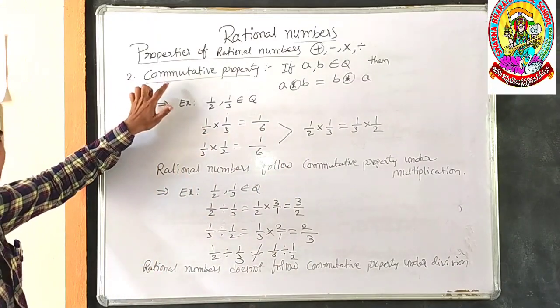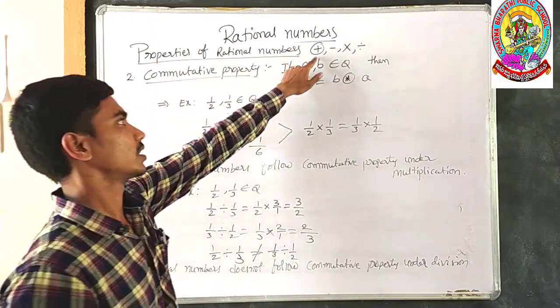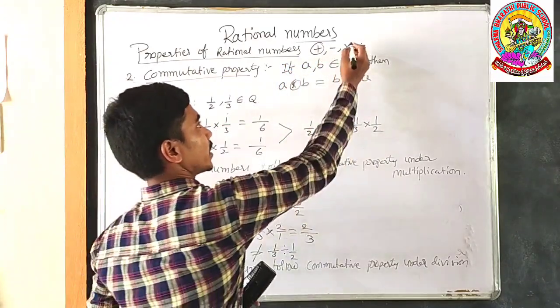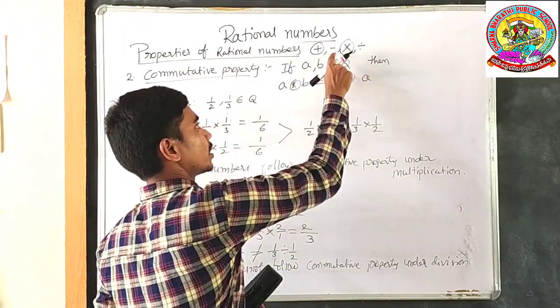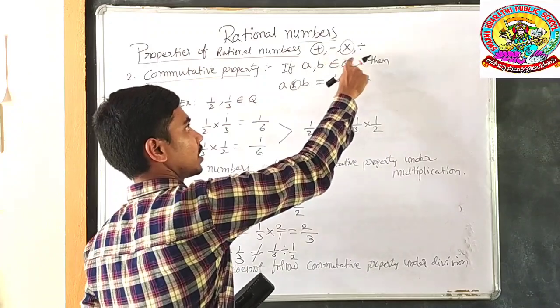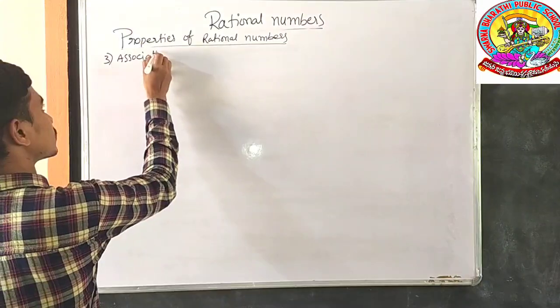Rational numbers follow commutative property under addition. Rational numbers follow commutative property under multiplication, but they don't follow commutative property under subtraction, and under division also.